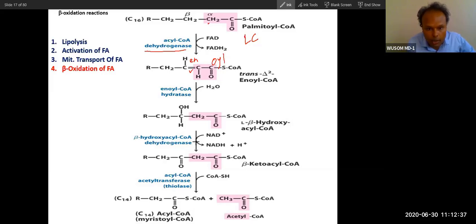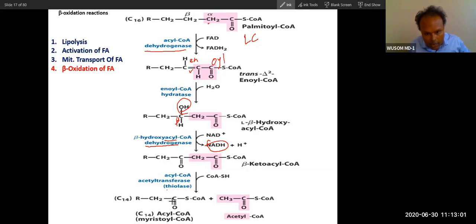Now the third enzyme you can see is a dehydrogenase. Again, this OH alcohol will be converted into an oxo group. So this dehydrogenase will release NADH. Which dehydrogenase? Beta hydroxyacyl dehydrogenase, which will result in this keto-acyl coenzyme A.